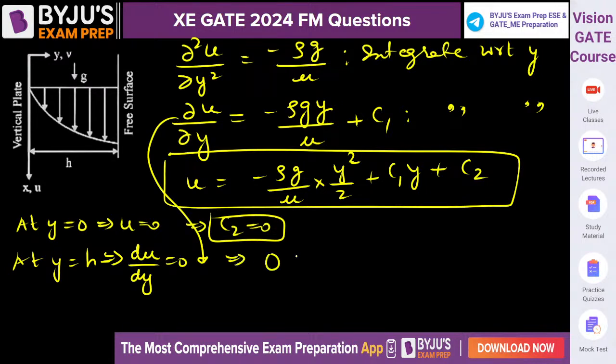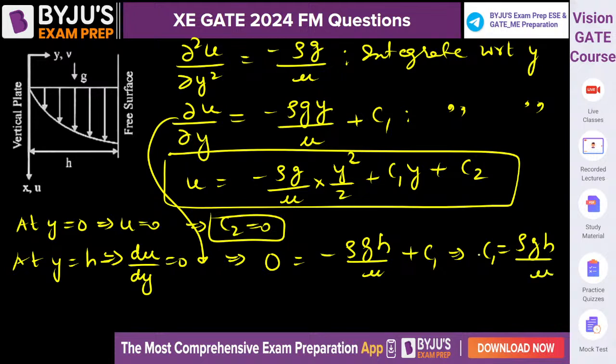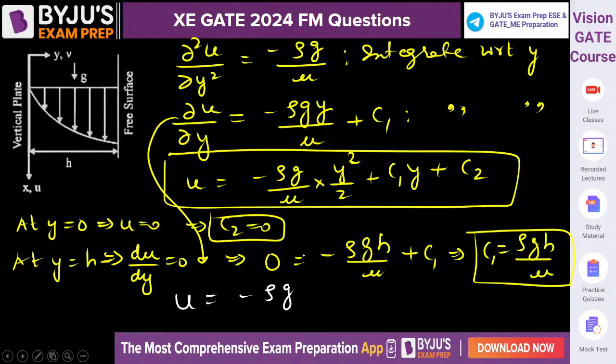So here du by dy is 0 minus rho g h by mu plus C1. So C1 will come out to be rho g h by mu. So our velocity profile, U is equal to minus rho g. Sorry, let me add one more slide. Give me a moment. Do you understand this? If anybody is having any doubt, please do let me know.